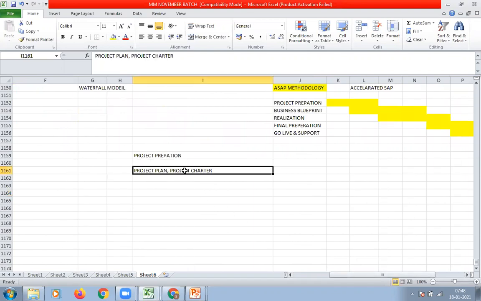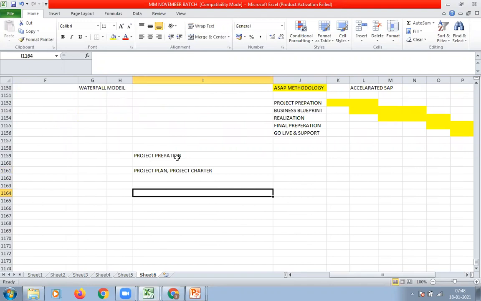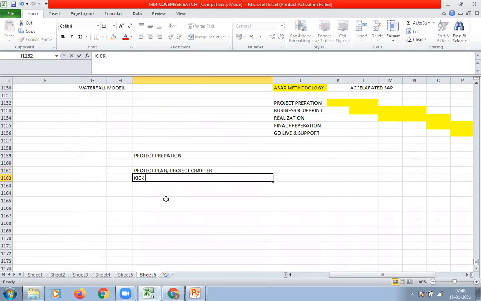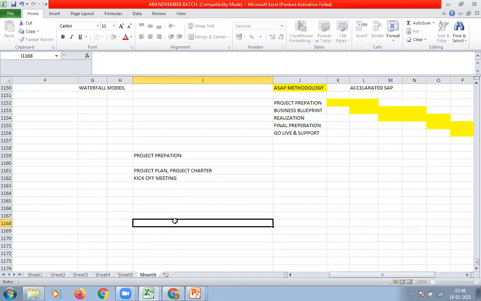The project plan and project charter will be prepared in this project preparation phase, and there will be a kickoff meeting, nothing but the project initiation meeting. In this meeting, the top management, the steering committee, will appoint a project manager, and the project manager will appoint SAP consultants during the project preparation phase.